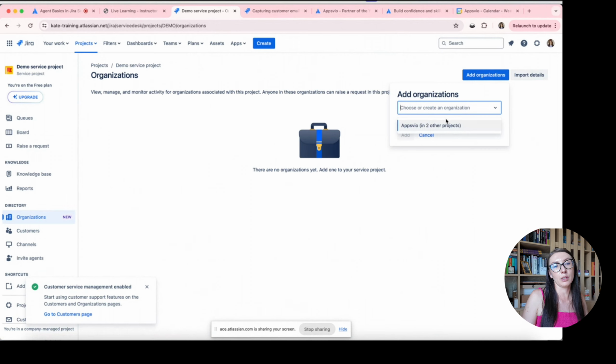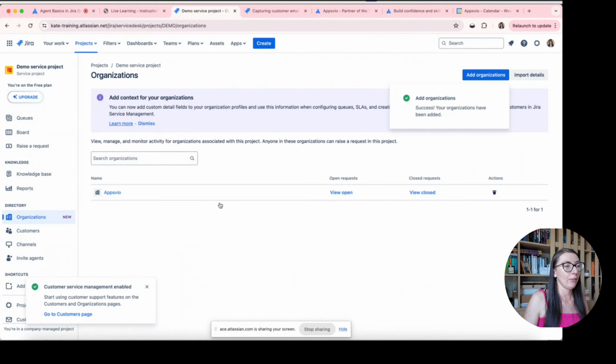I have the organization Appsvio in another project, so I select this organization. And what we have more, because in case of this feature we also have some additional things for organizations and for customers. I can define some additional fields with some context information.